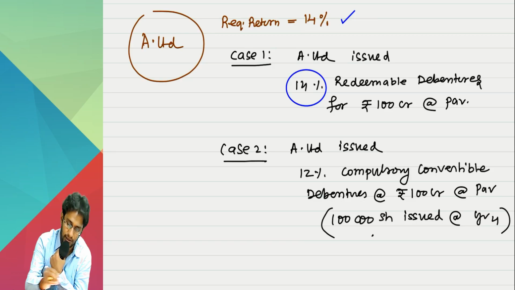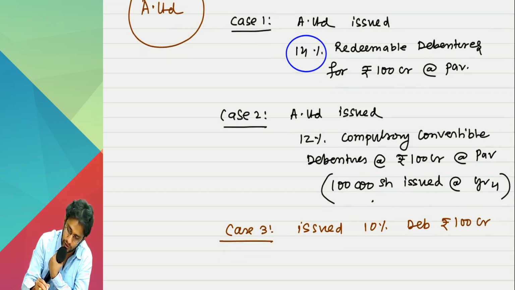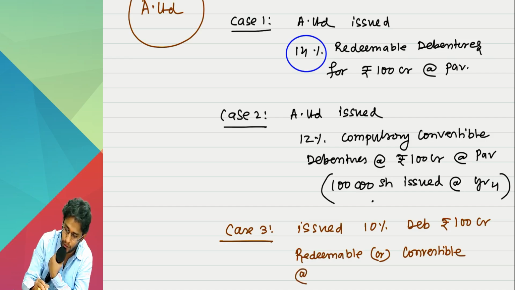Look at the third case, even more deeply. A Limited issued 10% debentures for rupees 100 crores, which are redeemable or convertible at year 4 at the option of the holder.